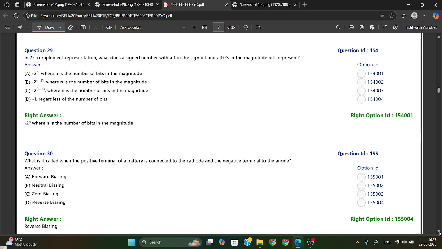For example, if we talk about 8 bits of 2's complement, suppose we have 1 0 0 0 0 0 0 0. Here this 1 is the sign bit.